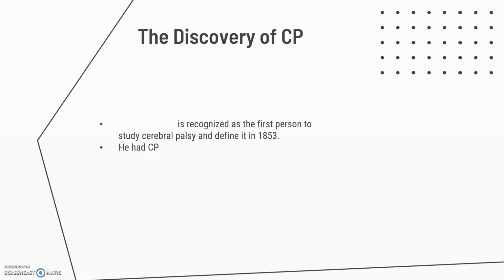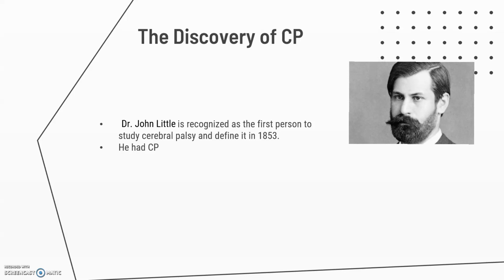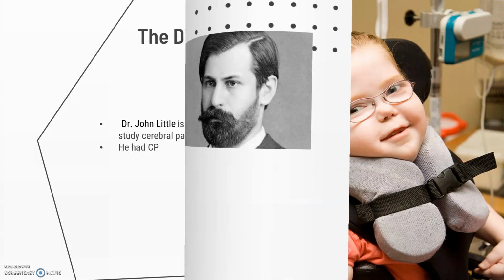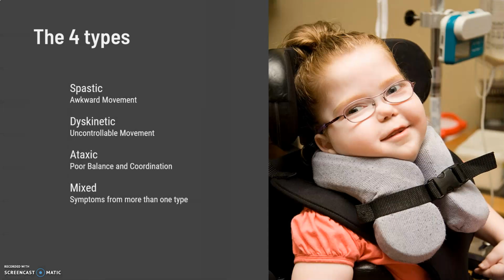Who discovered CP? Dr. John Little is recognized as the first person to study CP and define it in 1853. Dr. John Little actually had CP and drew from his experience, so people already knew that cerebral palsy existed. He was just the first person to dedicate himself to researching it. Fun fact, back then it was called Little's disease after Dr. John Little.